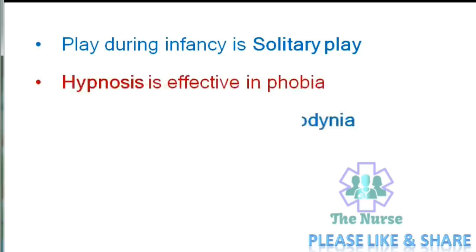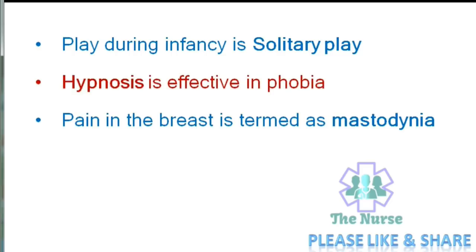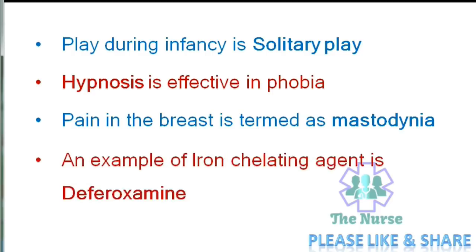Pain in the breast is termed as mastodynia. An example of iron chelating agent is deferoxamine, that is used for overdose of iron. Pellagra is due to the deficiency of niacin.